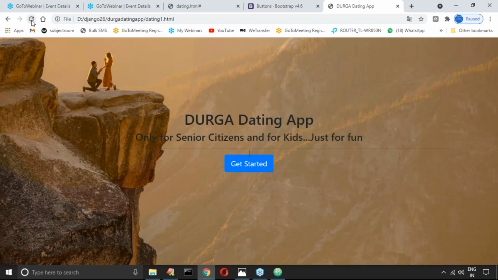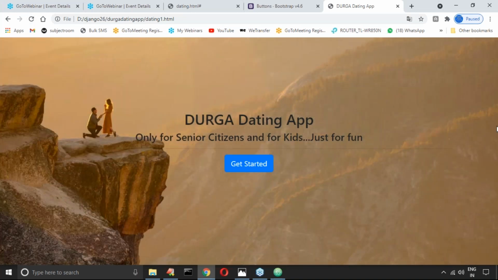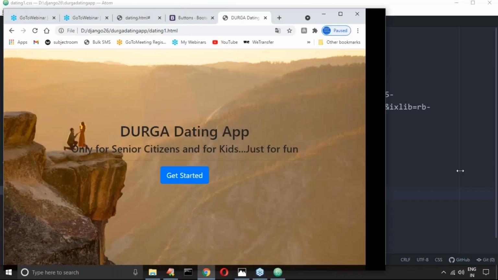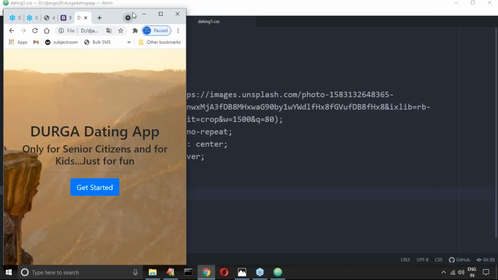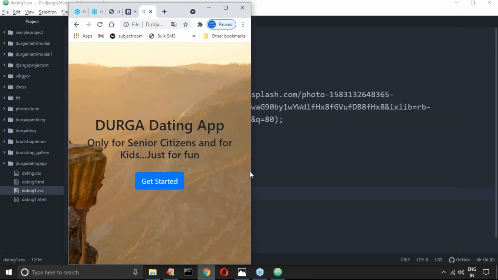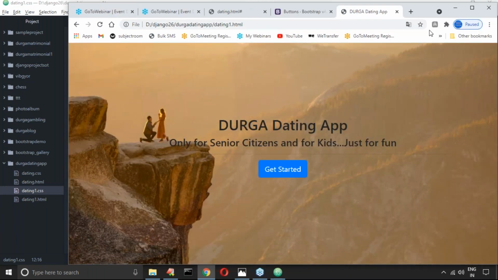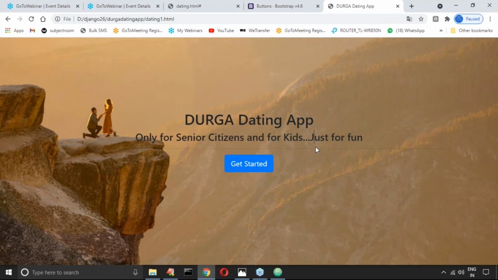Now observe that. Let me cross check. Are you seeing any space here? Can you please confirm? No space, that's all. Clear, right? This is also one small thing you have to take care.